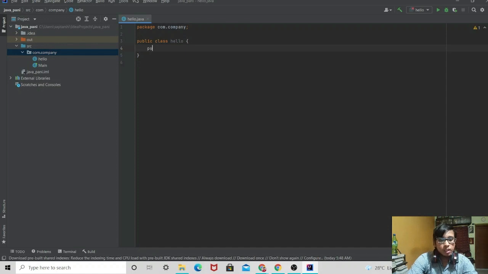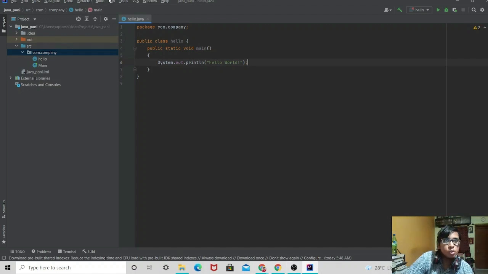Inside this you have to write public static void main and two braces, and inside this we have to write system dot out dot println hello world, and don't forget to give the semicolon.